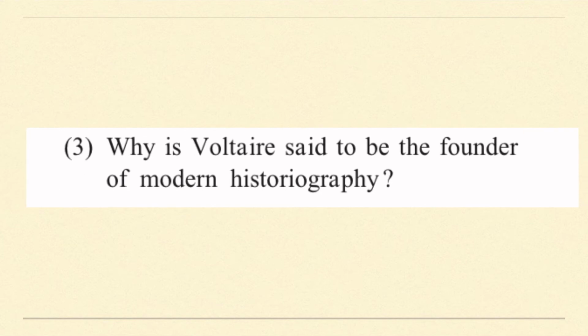The next question is, why is Voltaire said to be the founder of modern historiography? So we know Voltaire, whose original name was François-Marie Arouet, was a French scholar. He opined that it was important to consider certain aspects while writing history. The first was objective truth and chronological events, prevalent social tradition, agriculture, trade and economic system. Because of these views, every aspect of human life was considered for history writing. Therefore he was said to be the founder of modern historiography.